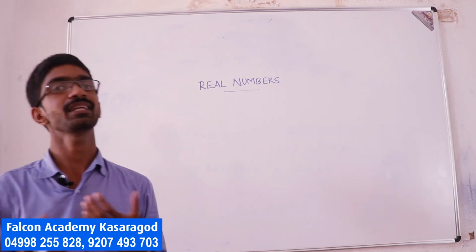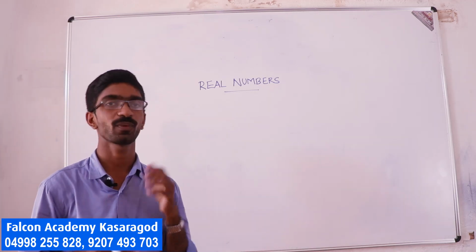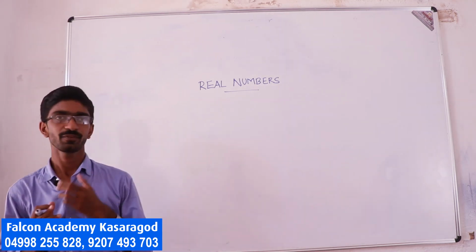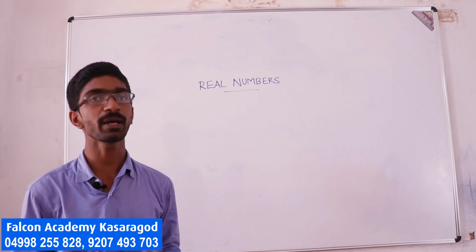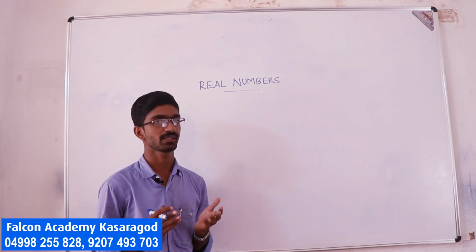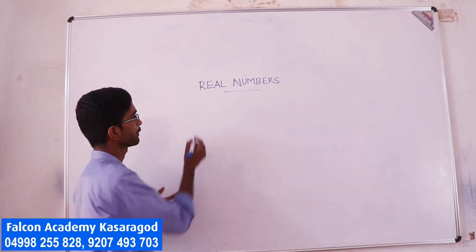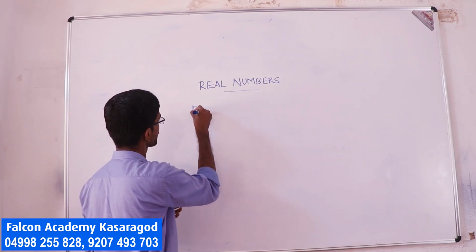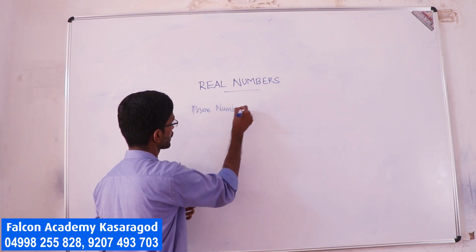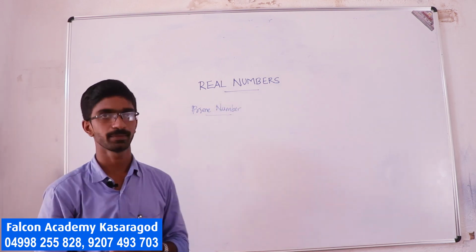Now, why do we need the division algorithm, or what is the application of the division algorithm? Before that, we have to remember two number types: prime numbers and composite numbers. What is a prime number?